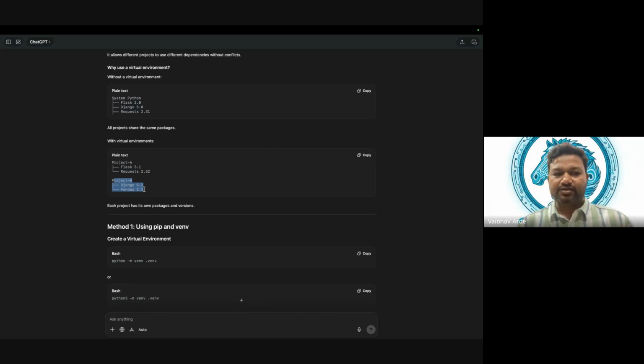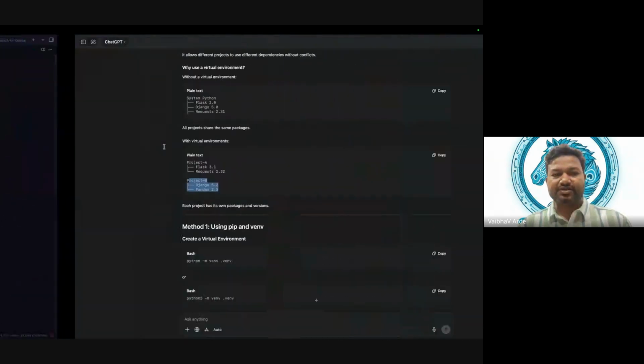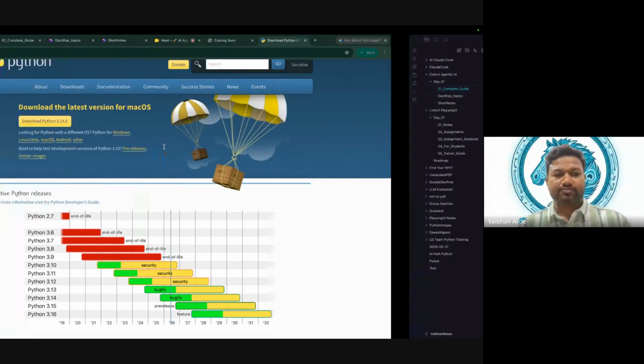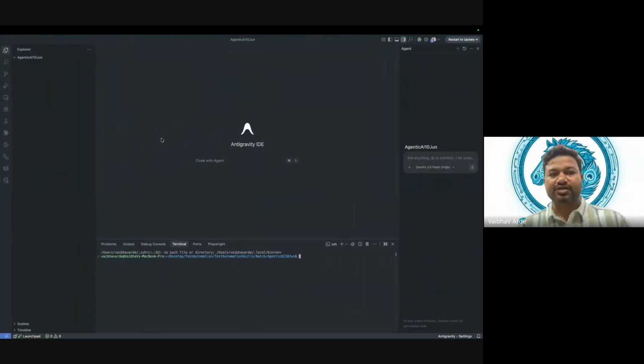So now this is a workspace, right? What we created over here is my workspace. In this workspace, I will be creating my project A. All the packages that project A requires will be installed in this workspace only.